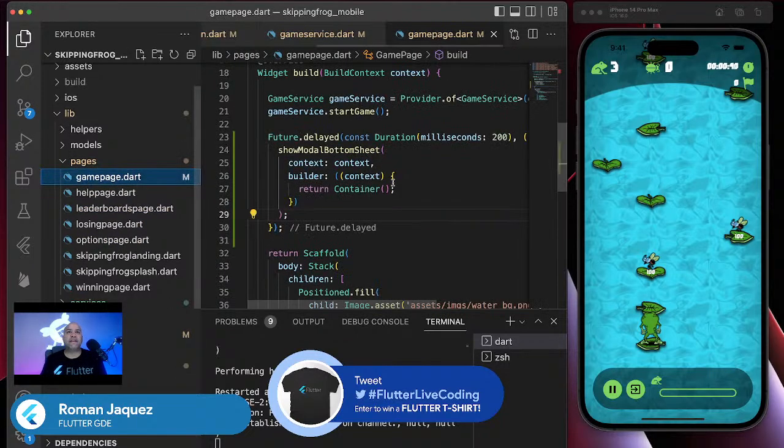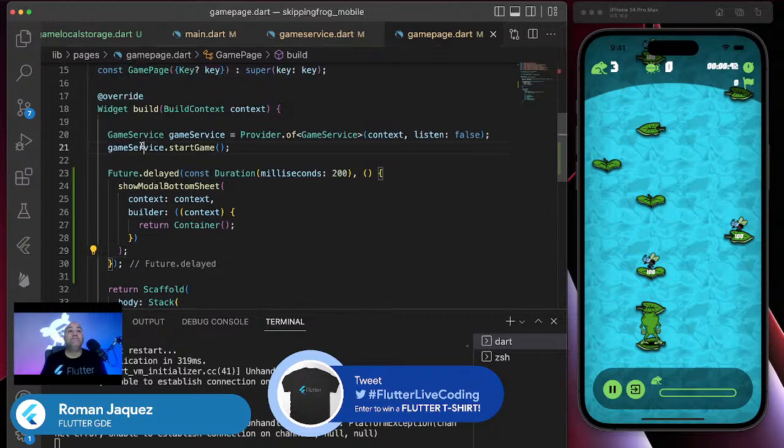But because I already have the game service in here, and remember, my game service is injecting the game local storage service, I can use this as a proxy. So I'm going to create a wrapper, another level of abstraction around the game service, so I don't have to import yet another service in here.